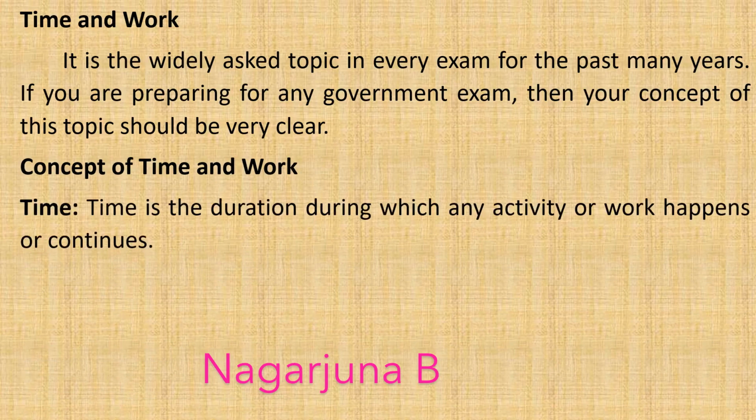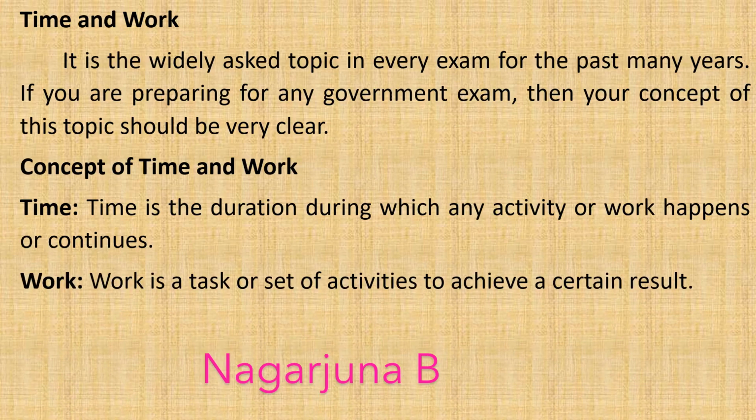Time is nothing but a duration during which any activity or work happens or continues. A work is nothing but a task or a set of activities to achieve a certain result.